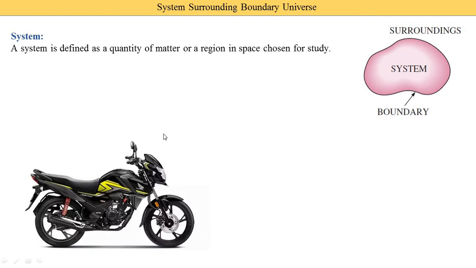Suppose there is a problem only in the clutch wire, then our study is focused only on the clutch wire, how to repair this clutch wire or fit a new wire. So our system is concerned with our problem or our study requirement. So a system is defined as the quantity of matter or a region in a space chosen for the study. According to the problem we choose a certain space for our study purpose.